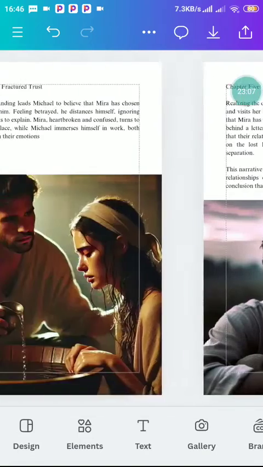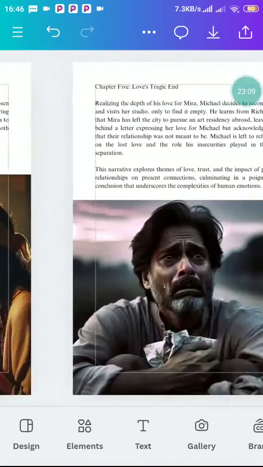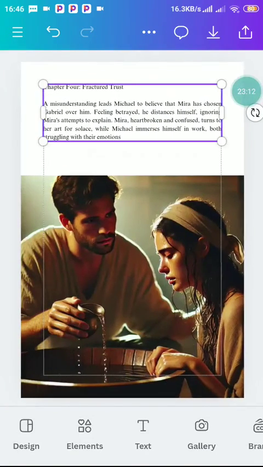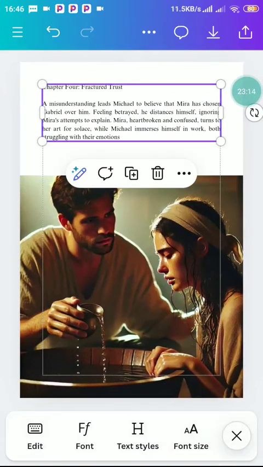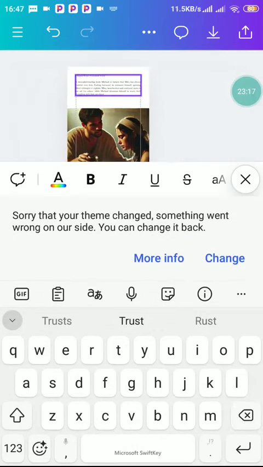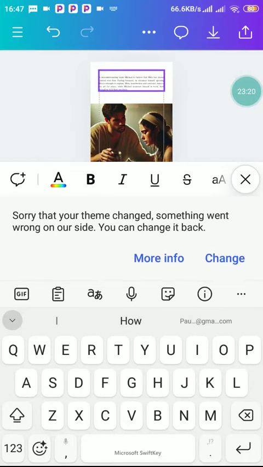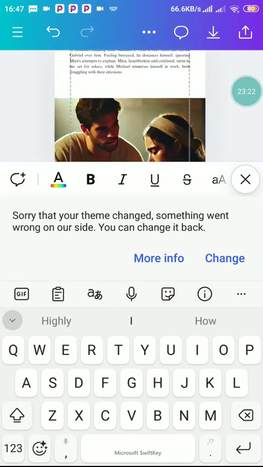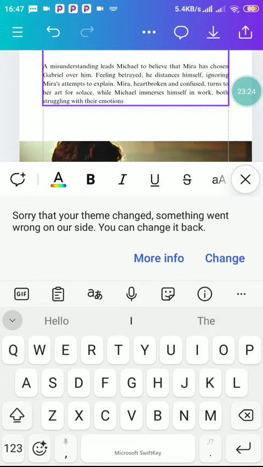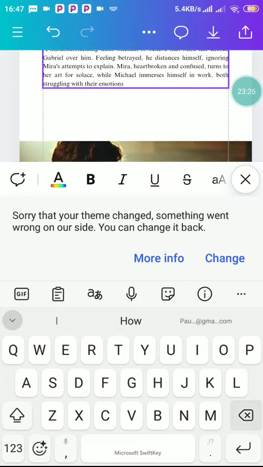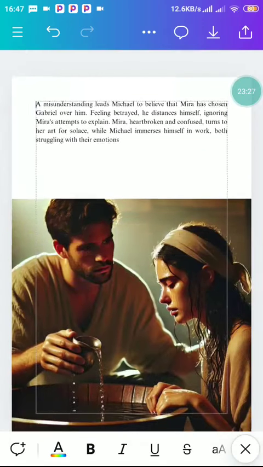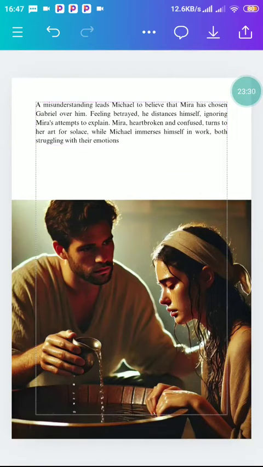The next thing we're going to do, let's remove these chapters, make it bold. Let's just make the chapters bold. Now the chapter 4 is what? Fractured trust. Let's extend. Now text.